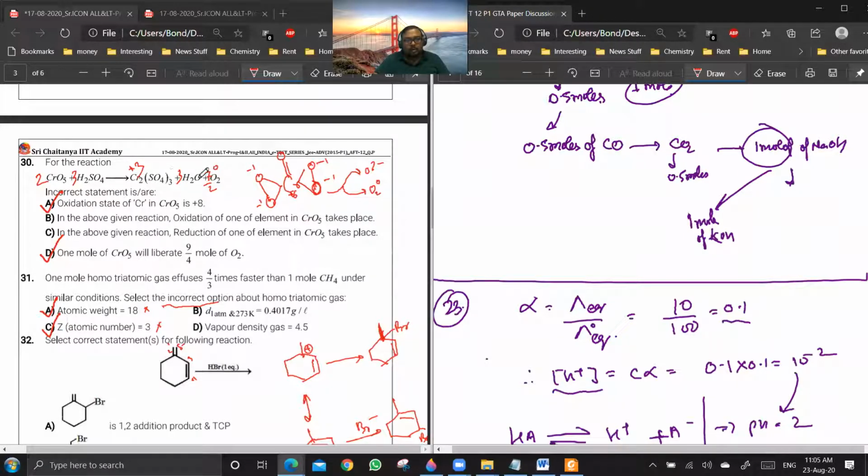So 3 H2SO4 means here 3 H2O will be there, and 2 chromium is there, so you put 2 here, and the rest we balance by the oxygen atoms. If you do this, you'll get the balanced equation. Now they are asking for the incorrect statement.